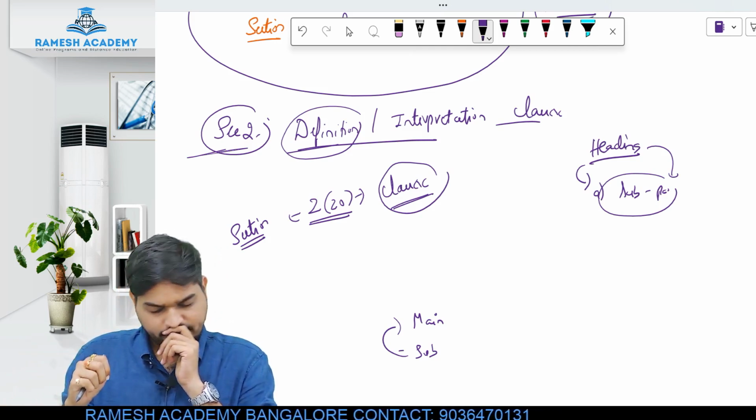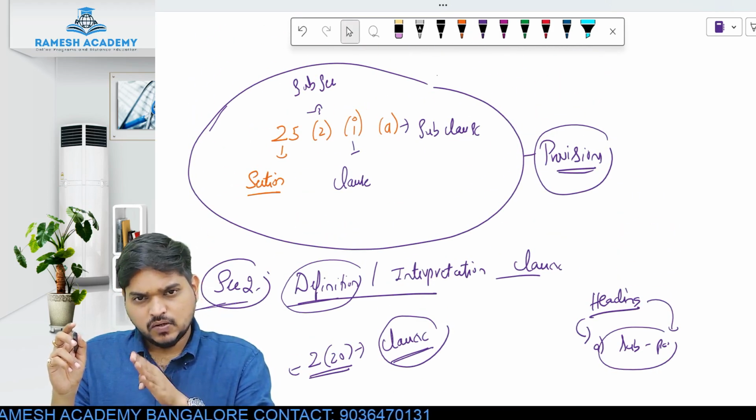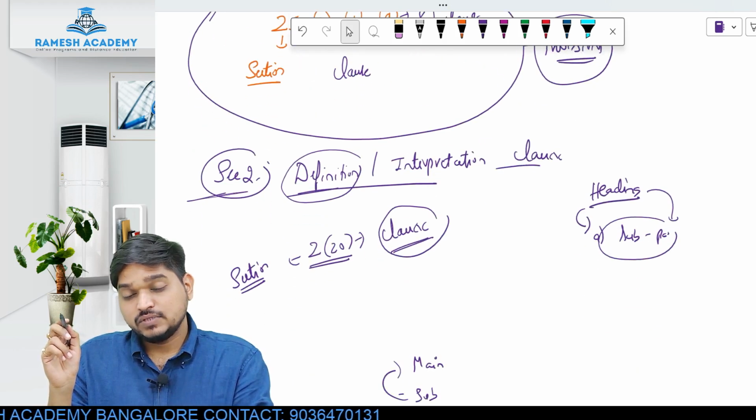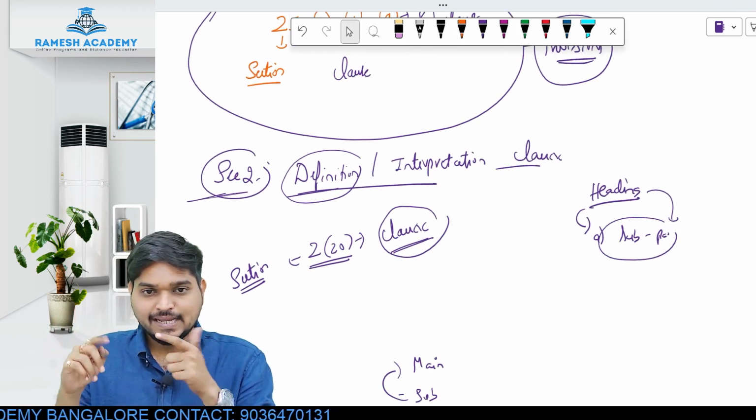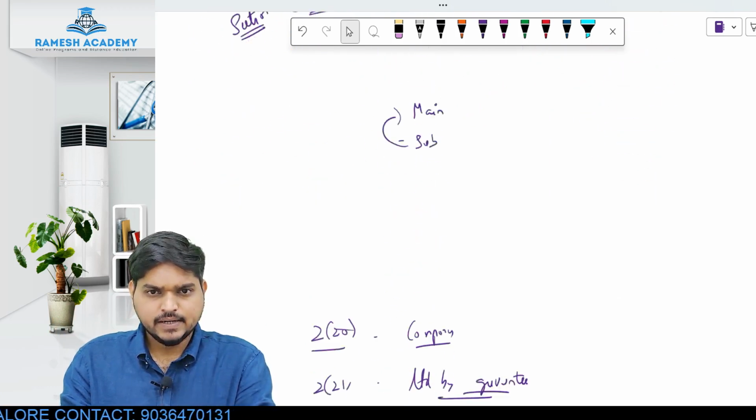Is this clear to you? Right. So how do you read the section? First part section, subsection, clause and subclause. And when it comes to section 2, the first part is called section and the second part is called clause. I hope this much is clear. Okay, right.